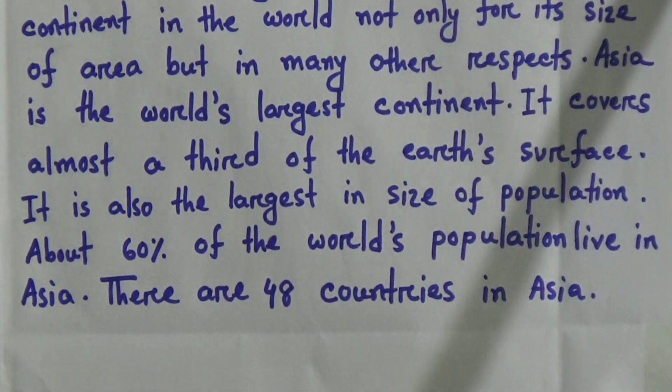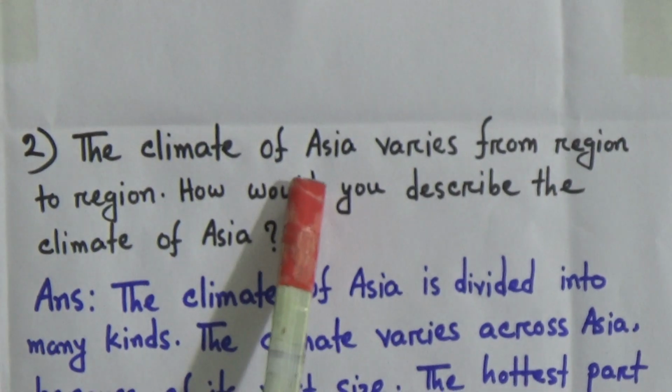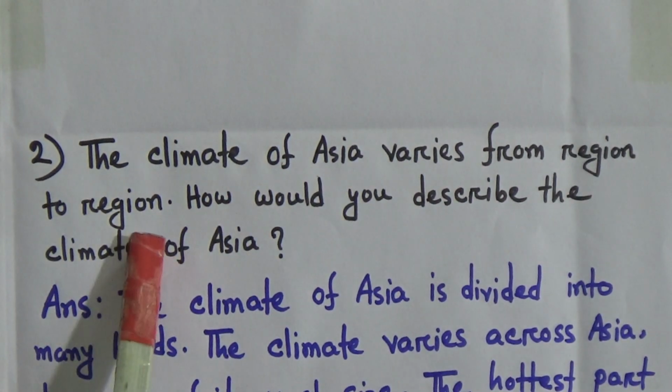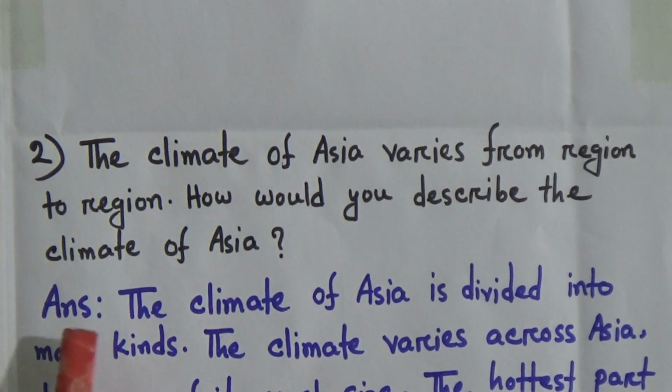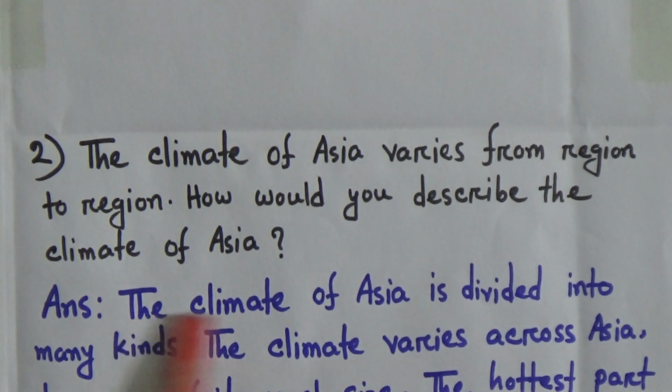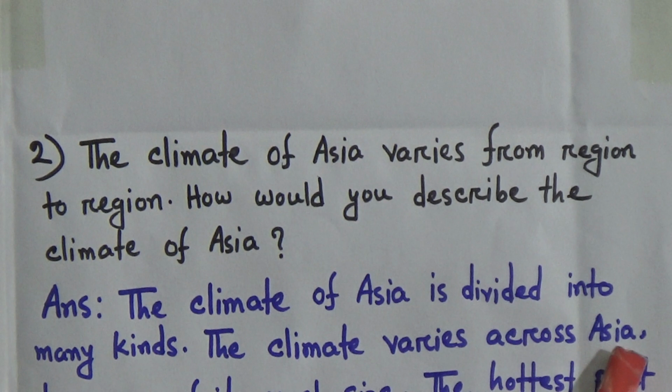Now, second question. The climate of Asia varies from region to region. How would you describe the climate of Asia? The answer: the climate of Asia is divided into many kinds. The climate varies across Asia because of its vast size. The hottest part is the desert in the center of Asia.